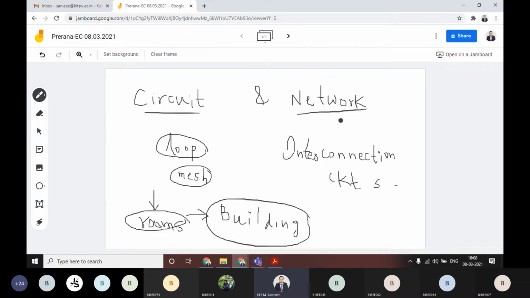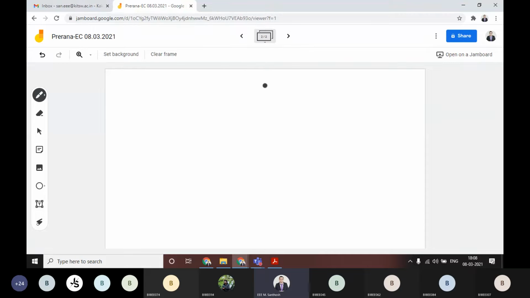Now we are talking about the number of elements inside this circuit. To form a circuit we have so many elements. If you understand the elements first, you will clearly understand whatever we discuss in the coming classes.